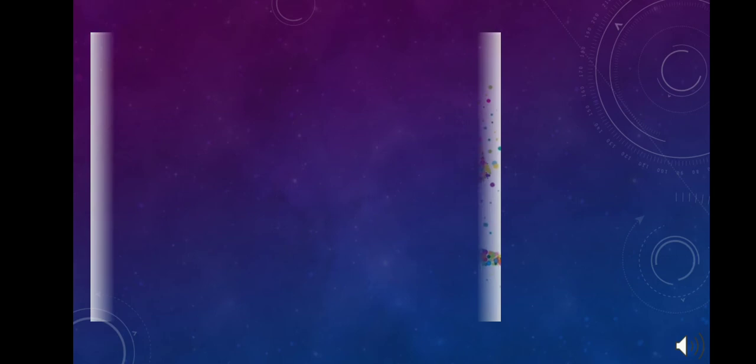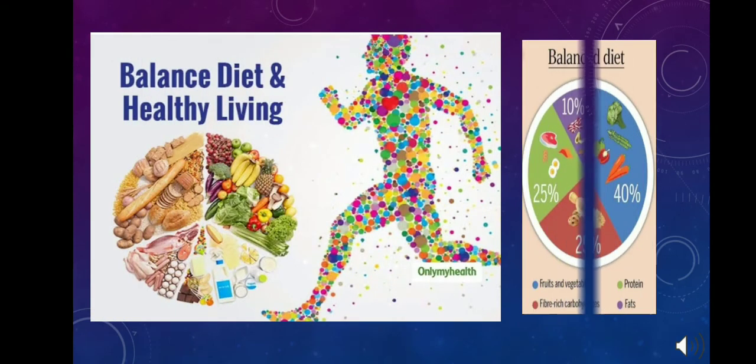Now let's come to chapter 4. Here I am going to tell you about what a balanced diet is. We all know about the diet. Diet is the food that we eat and drink regularly. A balanced diet includes the right amount of food from each food group. It helps us to remain healthy. So let's know more about these food groups. First is energy giving food.